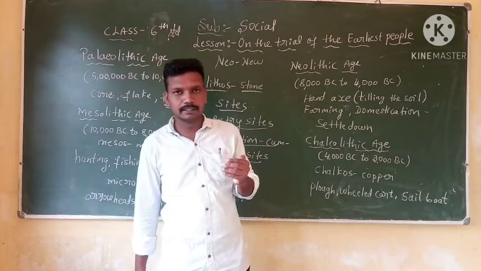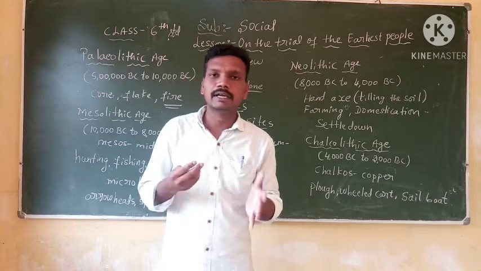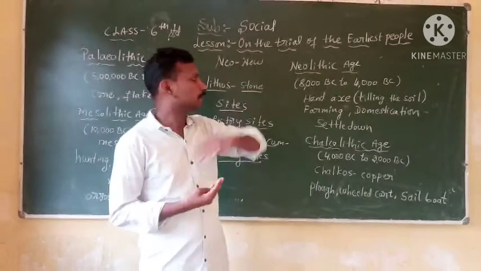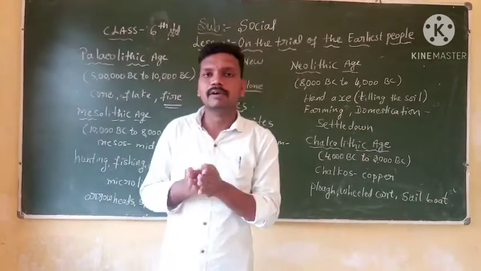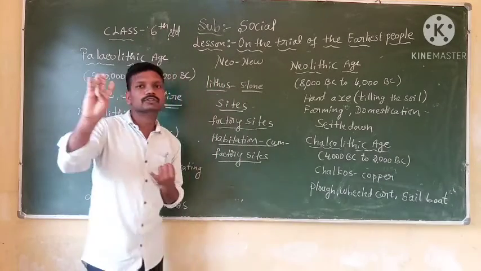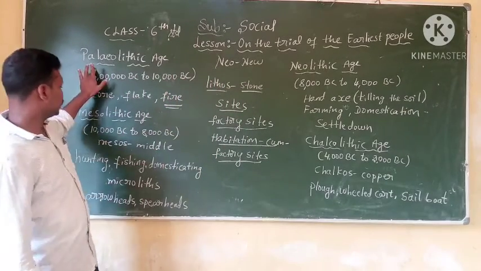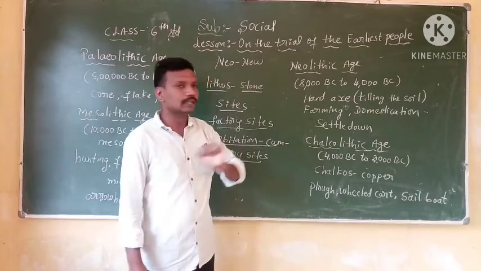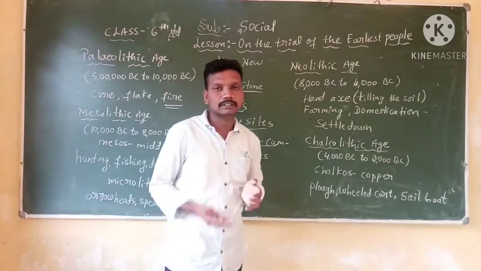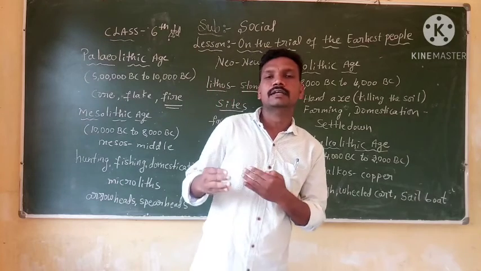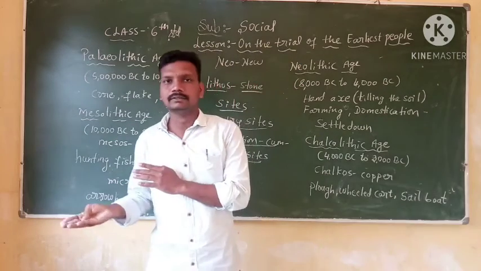Dear students, in this class we have learned about the life of early human beings, the earliest people, and the four stone ages: Paleolithic Age, Mesolithic Age, Neolithic Age, and Chalcolithic Age. This is about this lesson. In the next class, we will learn about the third lesson. Thank you.